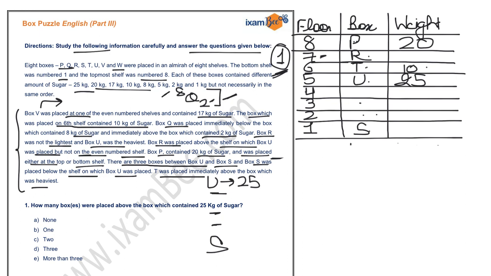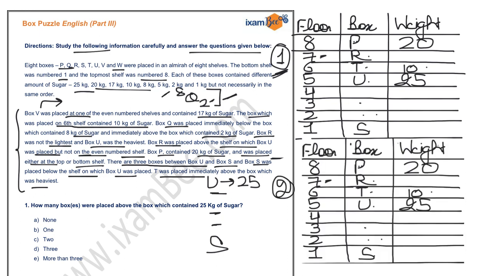So accordingly, I am forming two cases wherein I am placing Q at the second position in my case number 1 and Q at the third position in my case number 2. So as per my case number 1, if Q is at position number 2, the box which contains 8 kg must be here and the box which contains 2 kg must be here. Accordingly, 8 and 2 are over here in your second case.